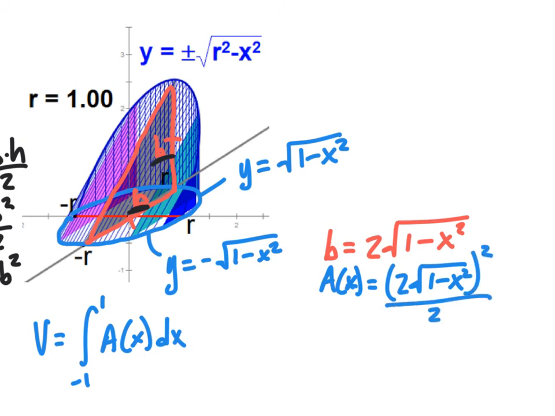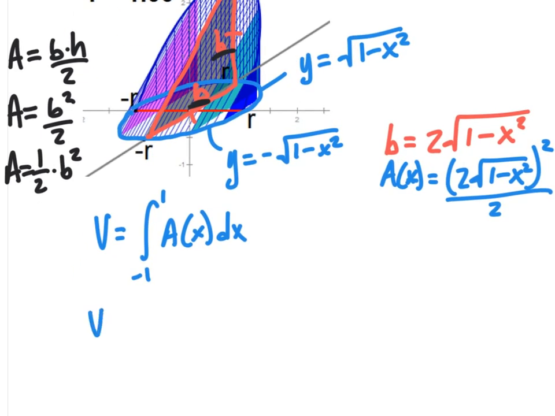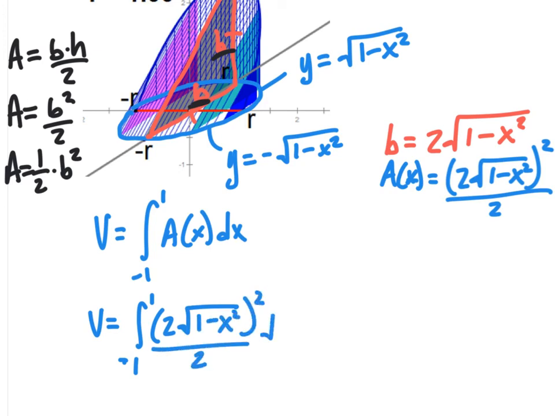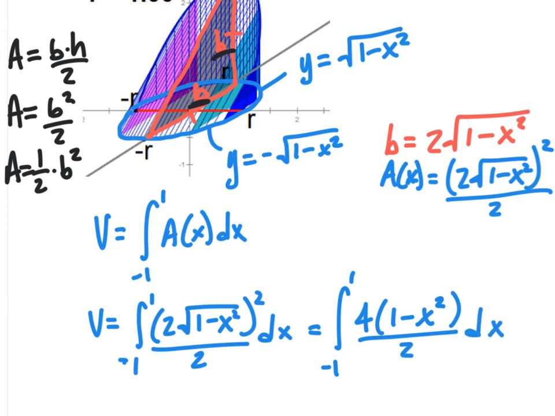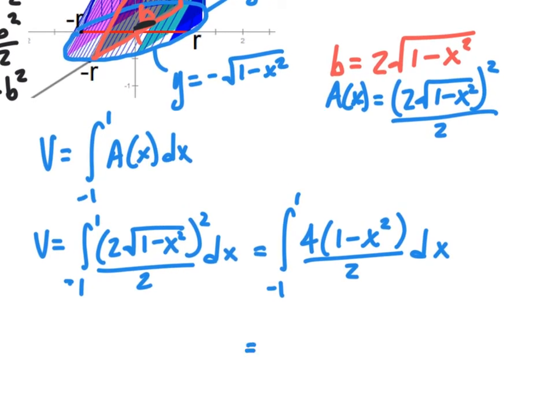Okay, so let's go ahead and plug that in real quick into our integral function. And so we've got the integral from -1 to 1 of the quantity 2 times the square root of 1 minus x squared, this quantity squared, all over 2 dx. And we could simplify this, and we could get the integral from -1 to 1 of 4 times 1 minus x squared over 2 dx. And then the 4 and the 2 divide out, so we just get the integral from -1 to 1 of 2 times 1 minus x squared dx.